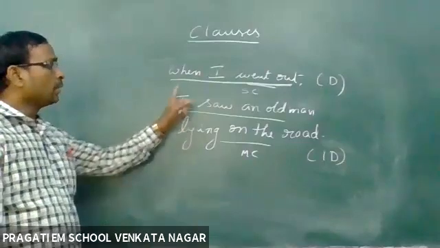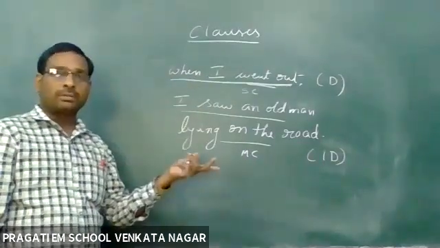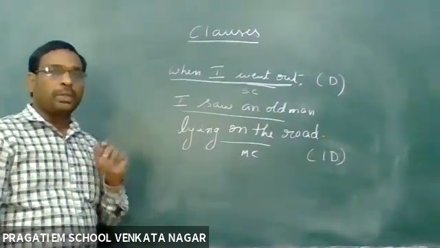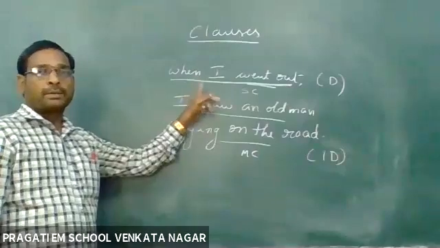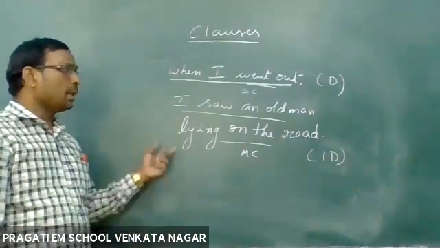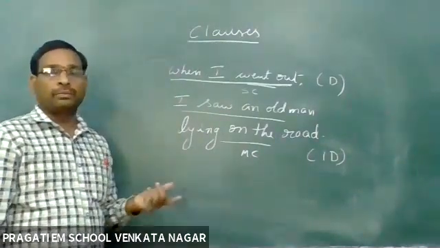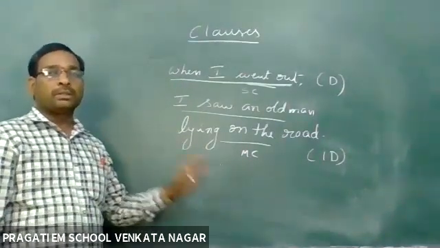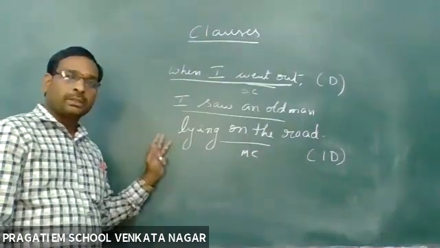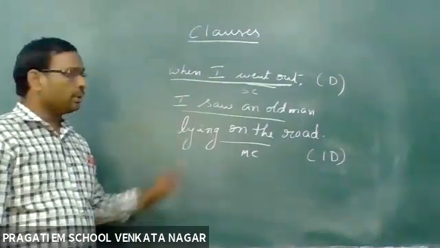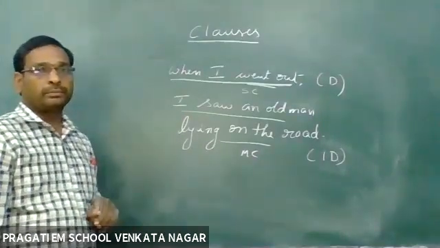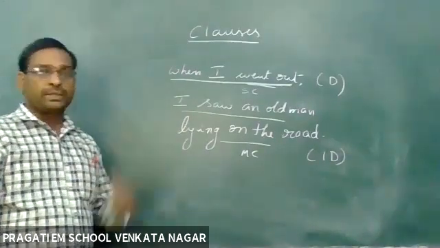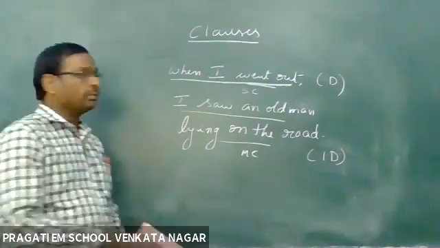Got it? Once again, when I say when I went out, you could not understand completely. That means this is subordinate clause. Say, I saw an old man lying on the road. So this sentence itself can convey complete sense, so that it is a main clause. So this is independent clause. I think you all could understand. Now I give two more examples, and then I will ask you questions.